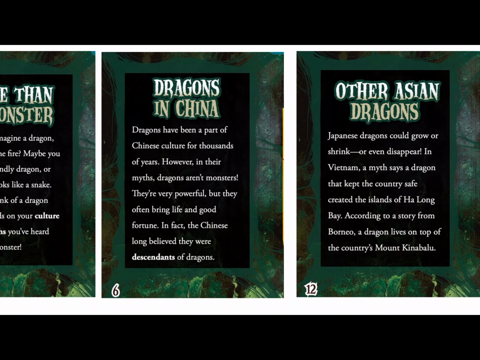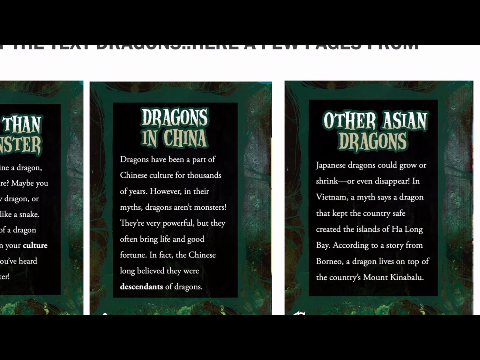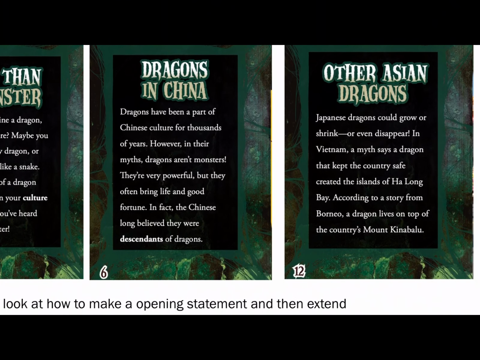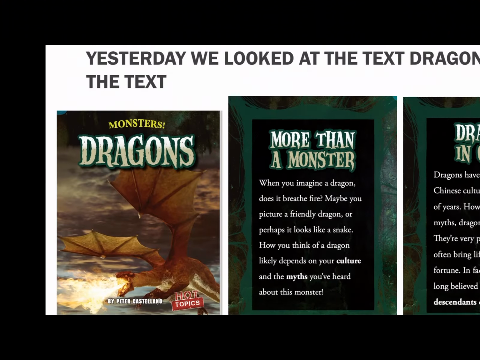Dragons in China. Dragons have been a part of Chinese culture for thousands of years. However, in their myths, dragons aren't monsters. They're very powerful, but they often bring life and good fortune. In fact, the Chinese long believed they were descendants of dragons. Other Asian dragons. Chinese dragons could grow or shrink or even disappear. In Vietnam, a myth says a dragon that kept the country safe created the islands of Ha Long Bay. According to a story from Borneo, a dragon lives on top of the country's Mount Kinabalu.